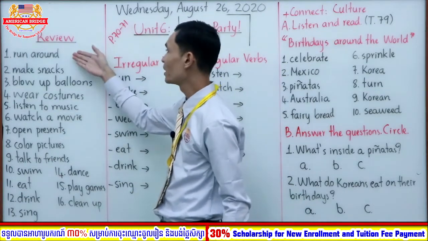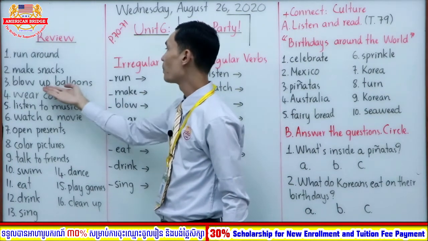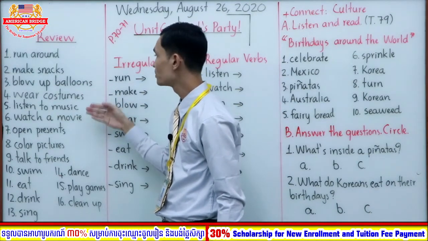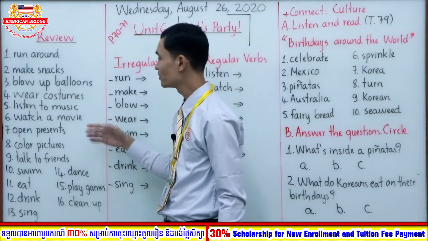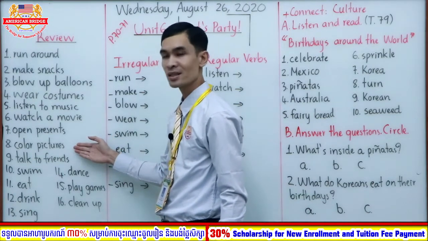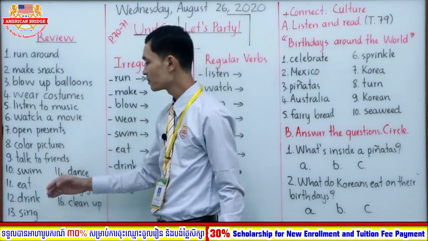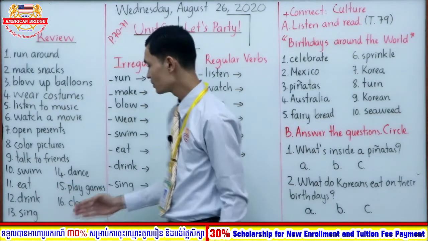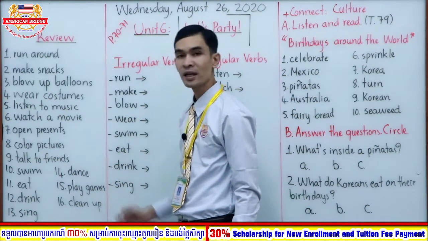We have run around, make snacks, blow up balloons, wear costumes, listen to music, watch a movie, open presents, color pictures, talk to friends, swim, eat, drink, sing, dance, play games, and clean up, right?